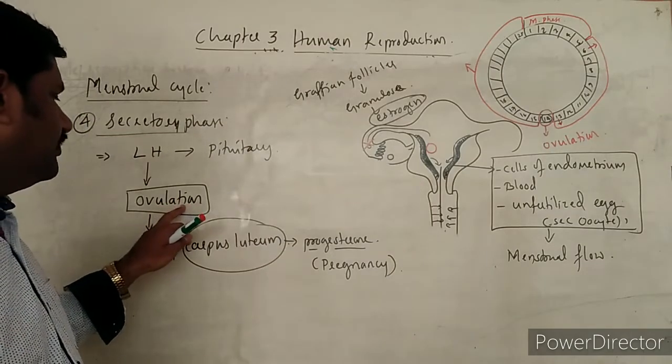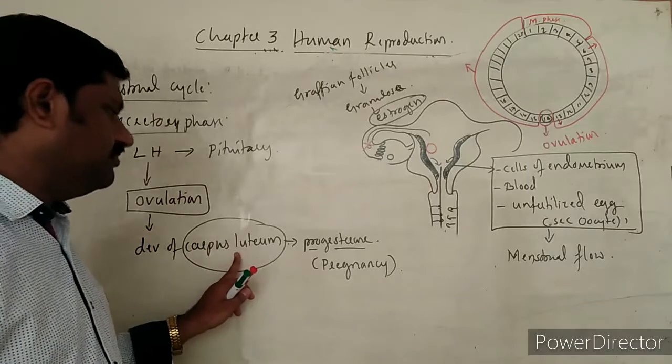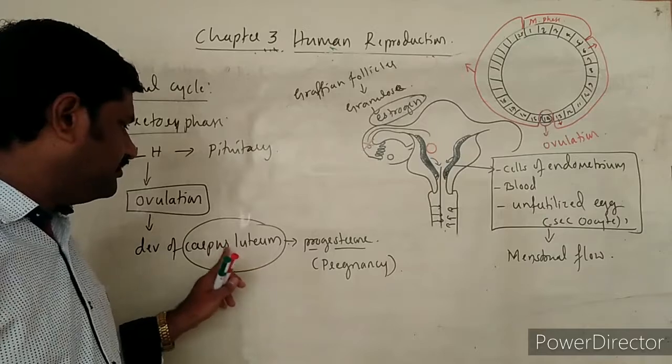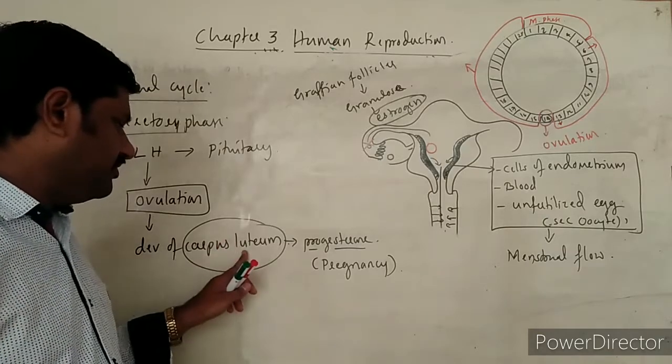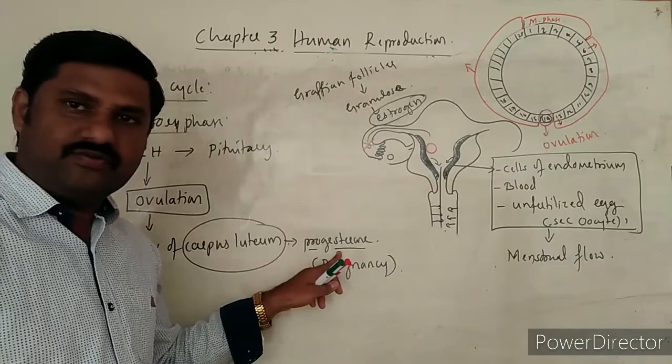Simultaneously, due to ovulation, the corpus luteum is formed, and the moment it is formed it starts to release progesterone hormone.